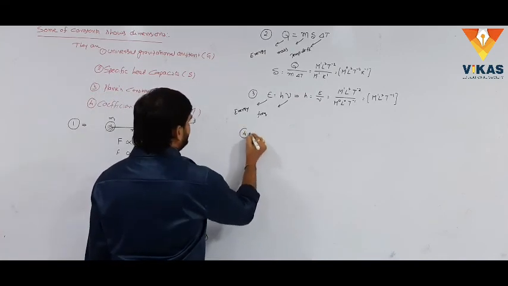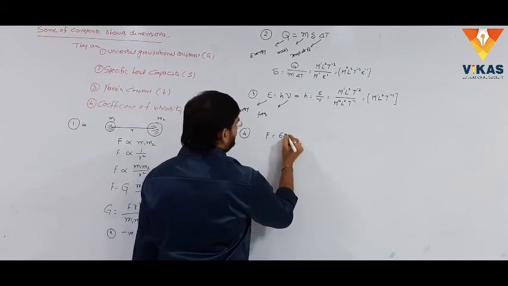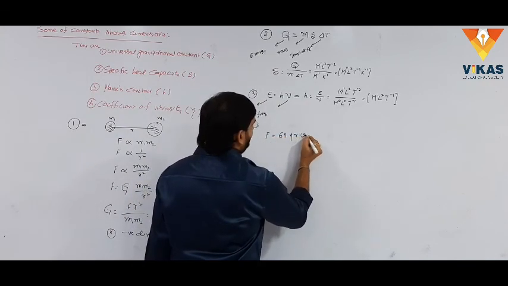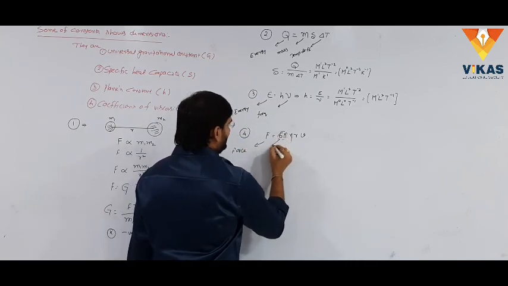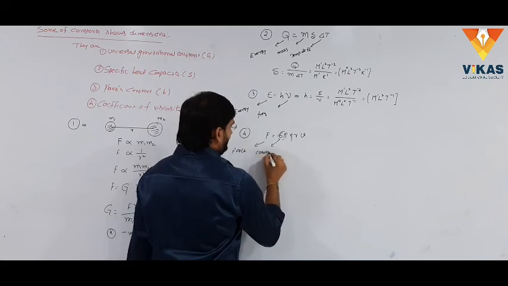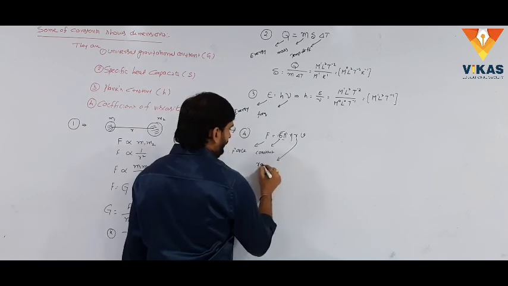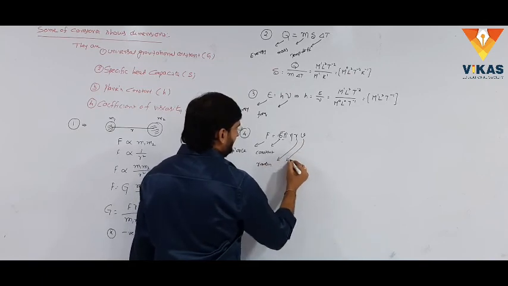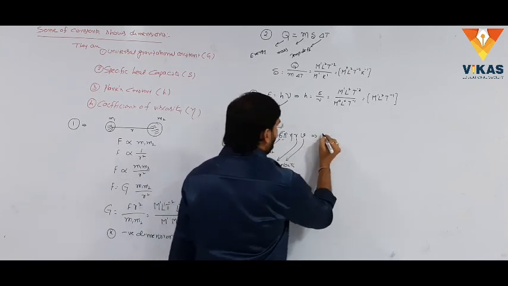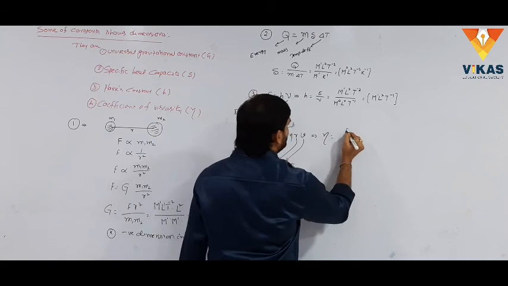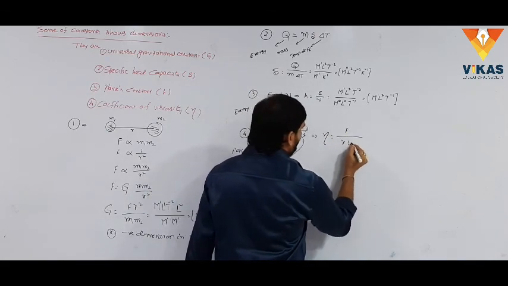And the fourth one is the coefficient of viscosity. The formula for coefficient of viscosity: F equal to 6 pi eta r v. Here F is the force, 6 pi is constant. Eta, we want to calculate the value of eta. R is radius and V is the velocity. Simply we want to calculate the value of eta. Eta equal to force by 6 pi r v. 6 pi is the constant, we can't include it in the given formula, and r and v are there.